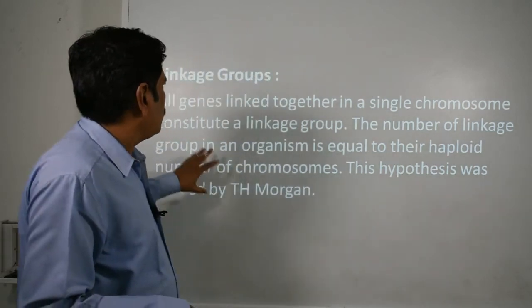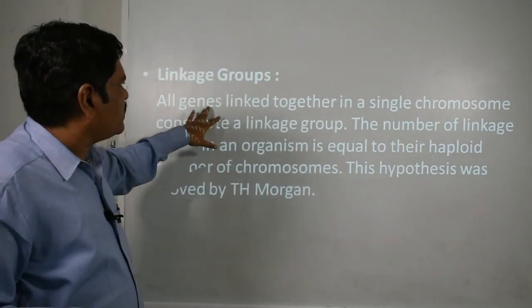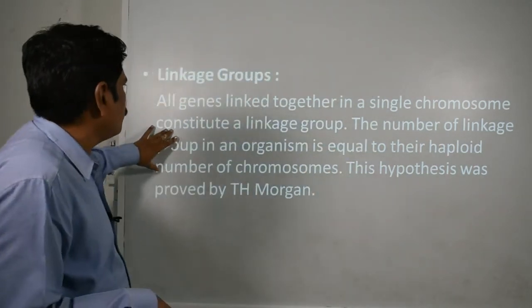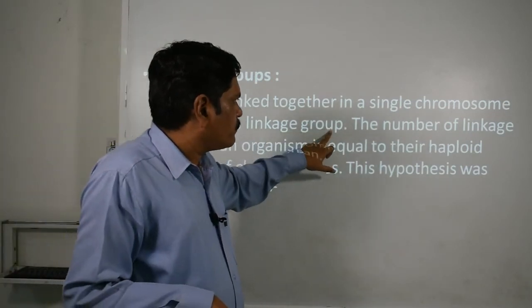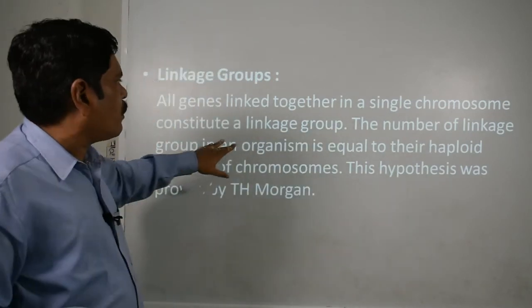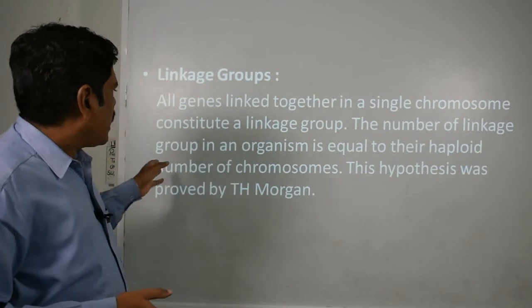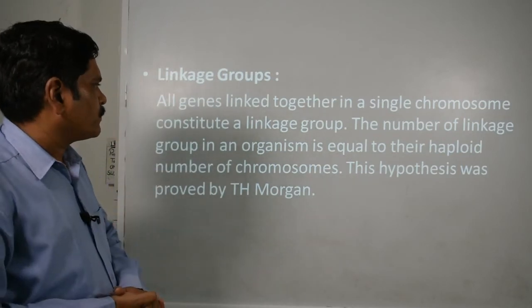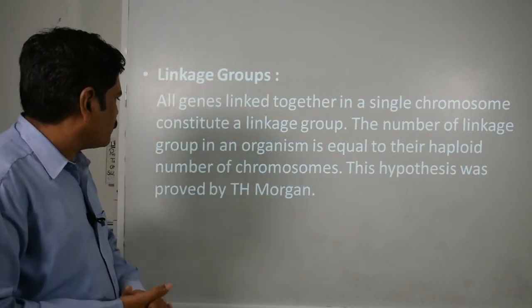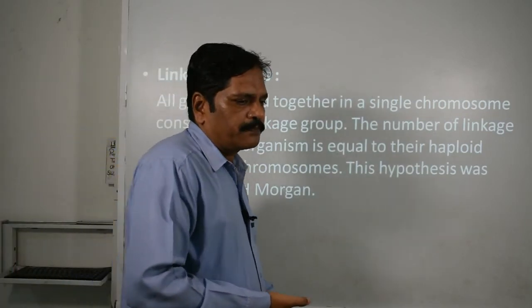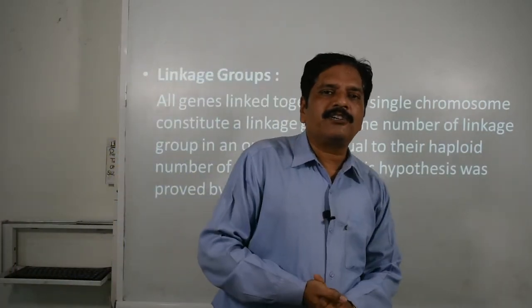So all genes linked together in a single chromosome constitute a linkage group, and the number of linkage groups in an organism is equal to the haploid number of chromosomes, okay. This hypothesis was given by T.H. Morgan.